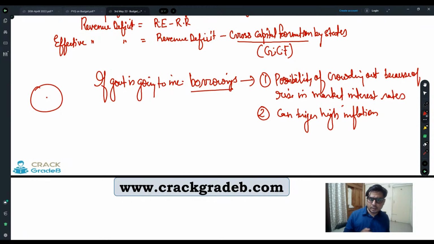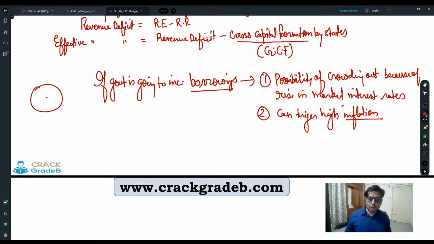In order to bring down the interest rates for the private sector and increase our GDP, maybe money supply can be increased by RBI. And if money supply is also increased by RBI, and government is also increasing its borrowing, then there is a chance of rising inflation in the economy. Fine. So this is why government borrowings play a very important role.